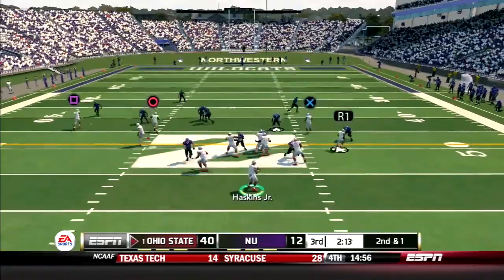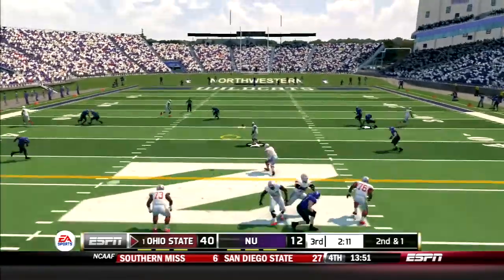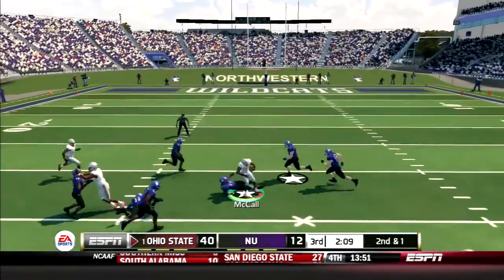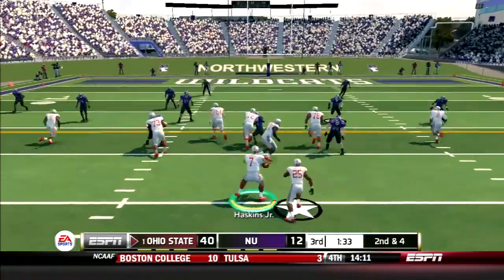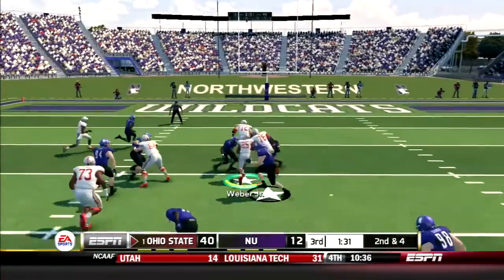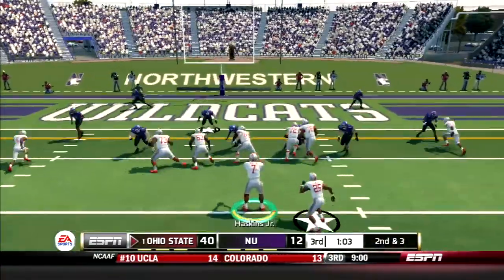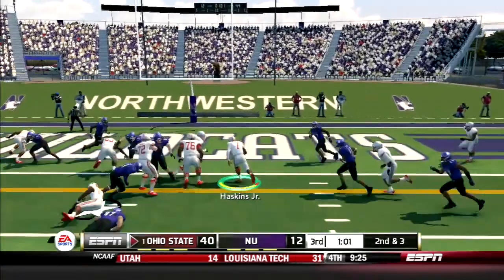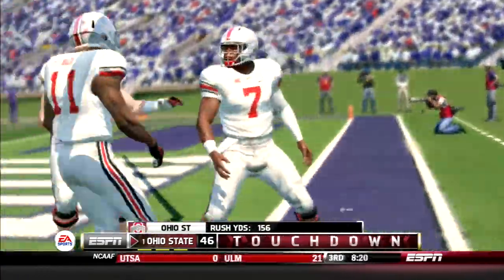Buckeyes go back to the air. Haskins hits McCall across the middle. He hits the circle button and picks up 19. Then Mike Weber goes up the middle and muscles his way for 13 yards. DH7 would cap off the drive with the option right, 47-12 Ohio State.